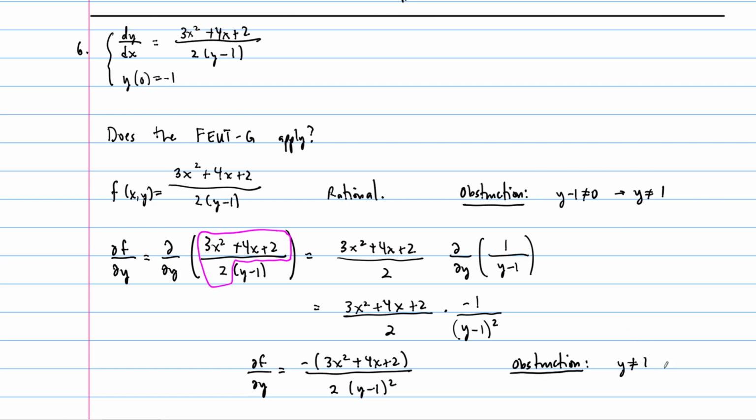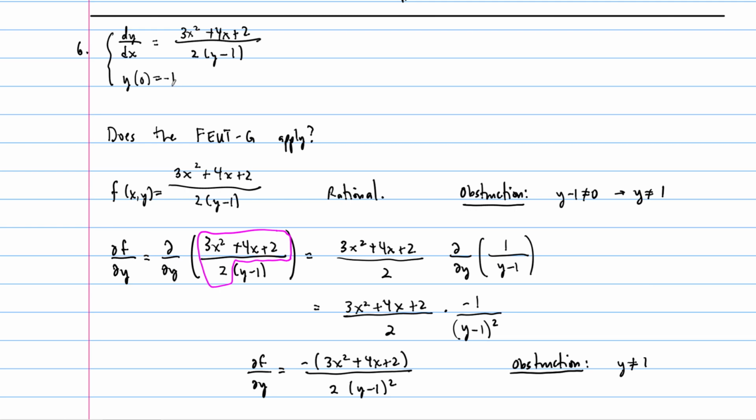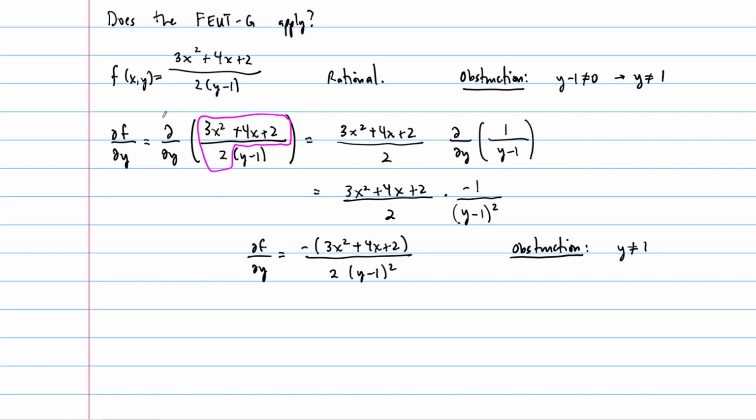And for the y values, we just need to check. There could be many of these. You could have different obstructions for each one of these functions. You have to check them all. You have to make sure that none of your obstructions are met. And in this case, we're good to go. And so the fundamental existence and uniqueness theorem applies. So the FEUT applies.